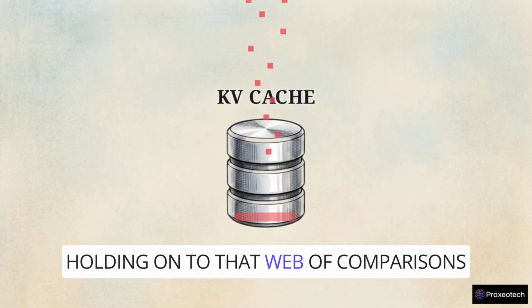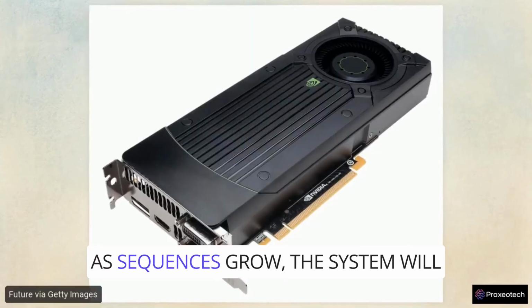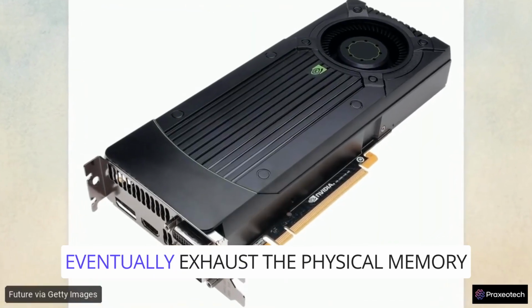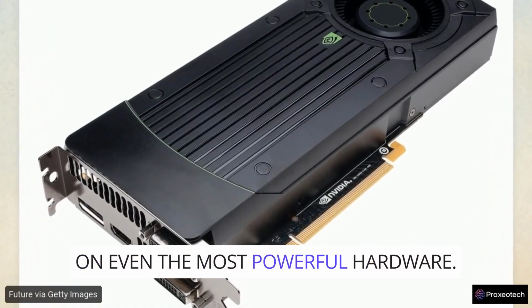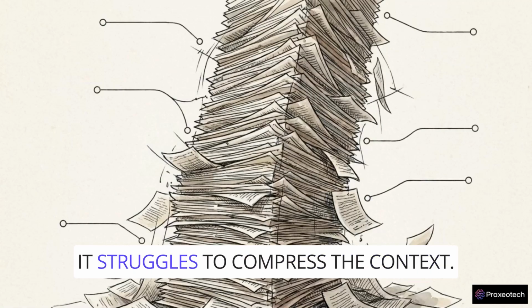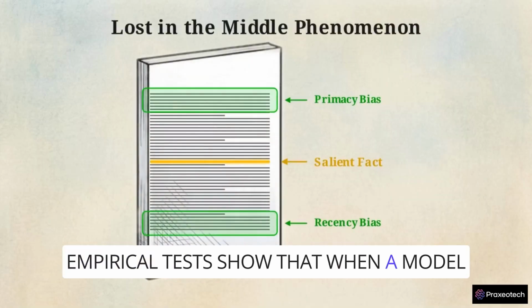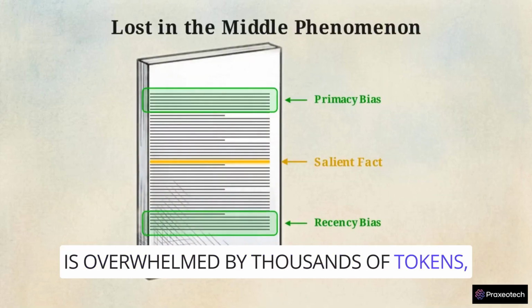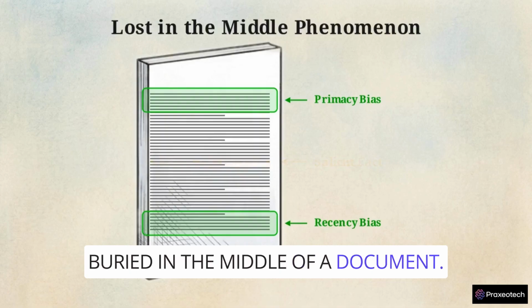Holding on to that web of comparisons requires a massive cache of data. As sequences grow, the system will eventually exhaust the physical memory bandwidth that is available on even the most powerful hardware. When the system is fed too much text, it struggles to compress the context. Empirical tests show that when a model is overwhelmed by thousands of tokens, it often loses track of salient facts buried in the middle of a document.